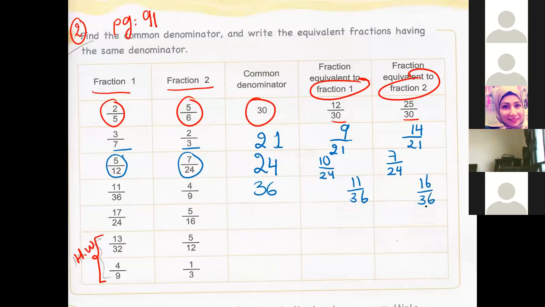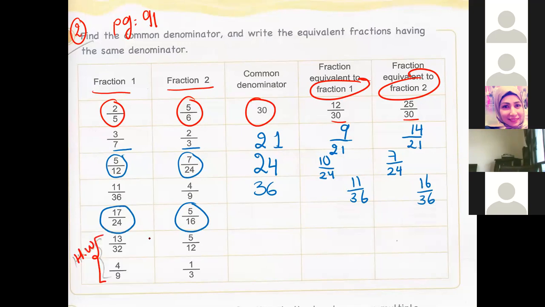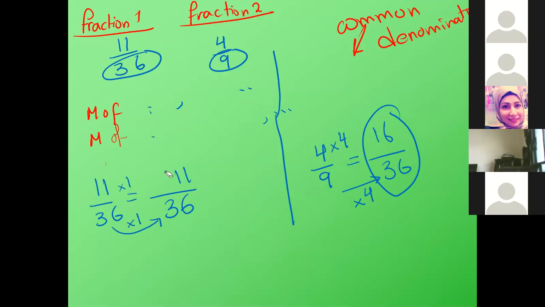Can I do the next one? Now Hala Shueitou. Yalla, ya Hala. How do we find the common denominator between 17 over 24 and 5 over 16? First, we should make the tables. Which tables? 16 and 24. Excellent. So let me erase. Table 16 and table 24.